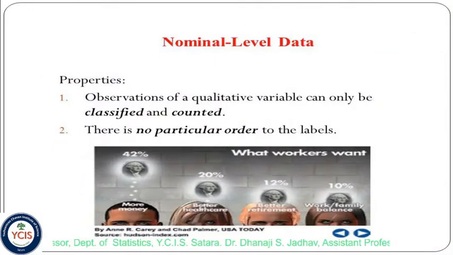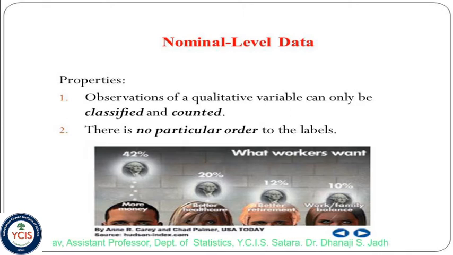In detail, nominal level data properties: observations of a qualitative variable can only be classified and counted. There is no particular order in the labels. For example, what workers want: more money, better healthcare, better retirement, work-family balance.